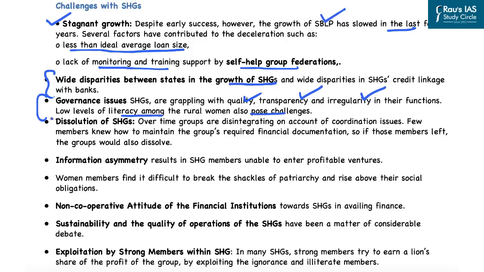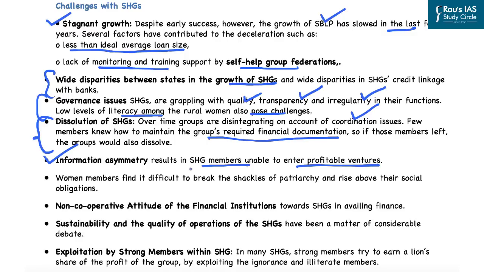Also, there has been considerable dissolution of the self-help groups in the past. Over time, groups are disintegrating on account of coordination issues. Few members knew how to maintain the group's required financial documentation, and that is why if these members leave the group, it would lead to the dissolution of the self-help group itself. Further, there is information asymmetry, which results in self-help group members being unable to enter profitable ventures, because not everybody is equally empowered to reap the benefits of the self-help groups.